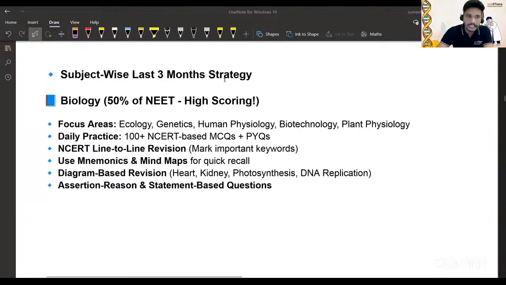Yes. Then use mnemonics and mind maps. I told you, when you're reading something the first or second time, make a flowchart. A flowchart lets you read the same thing within a few minutes. We have to revise, don't you think so? For example, if I ask you about spermatogenesis or oogenesis, you should be able to tell what started from where. So that flowchart is very important. Have you noticed whenever you make flowcharts, it makes it very easy to read, right?